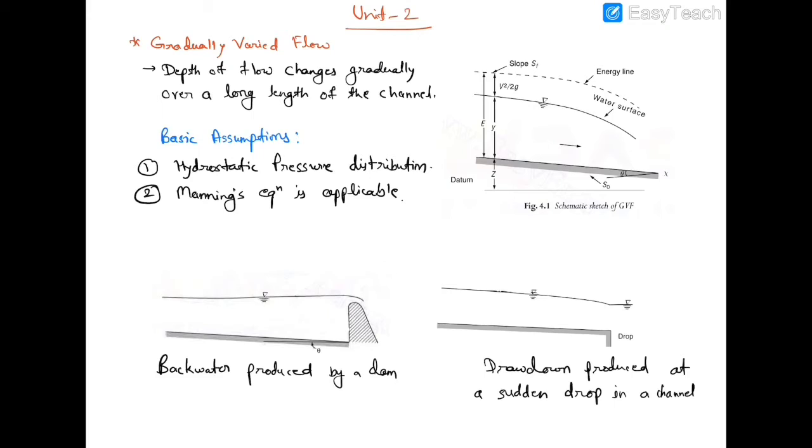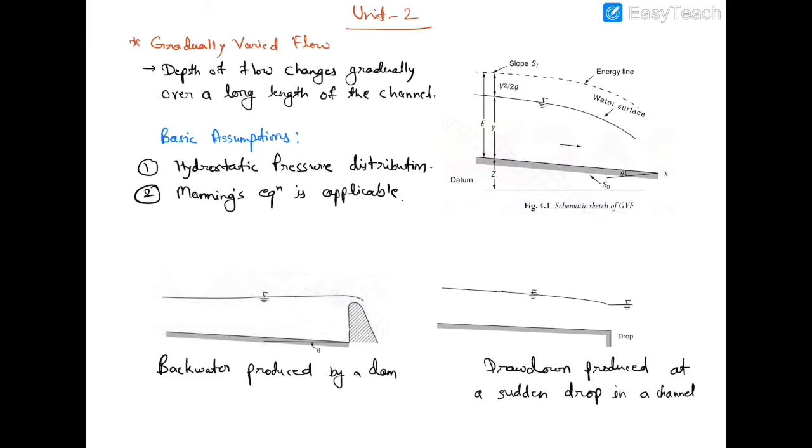In gradually varied flow, the velocity varies along the channel and consequently the bed slope, that is theta, the water surface slope and the energy slope will all differ from each other.